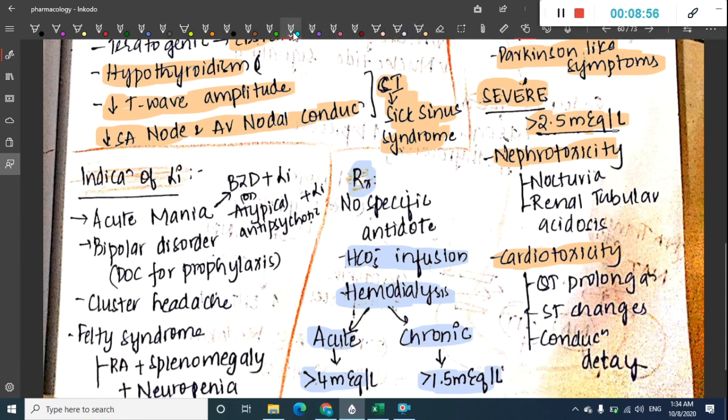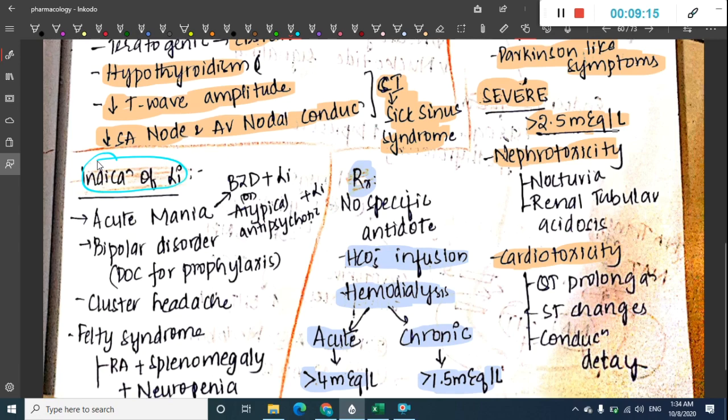Okay. Next, what are the indications of lithium? Lithium can be used in acute mania, where you add benzodiazepines to lithium because it takes some time for lithium to start its action. So during that period you will have to add a benzodiazepine so that the action is maintained.